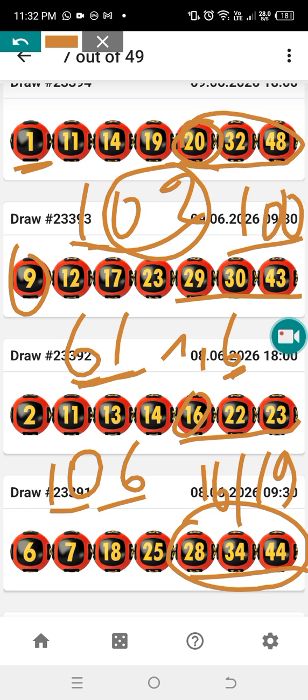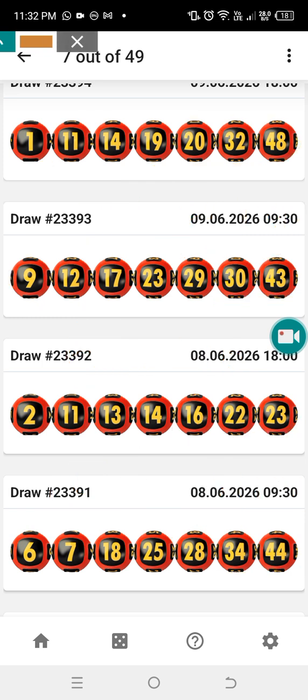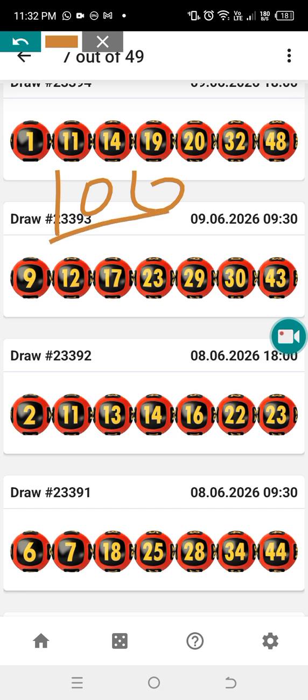Now we have 100, guys. So it's either 1 or 10. 100 is either 1 or 10. They can repeat 1. Yeah. So those are the methods that we can use, and they work most of the time.